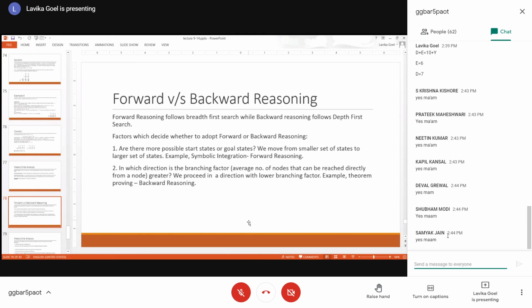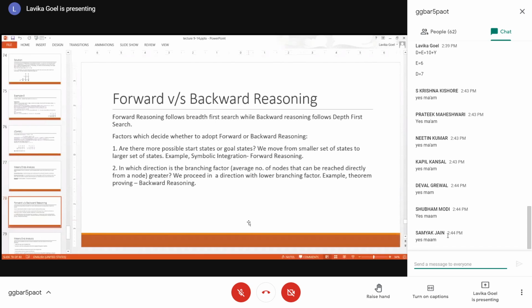So if the start states are fewer and there are more goal states, then we will reason forward. Otherwise, we will reason backward. Okay, so this is one thing.